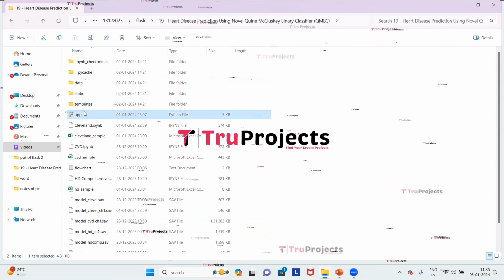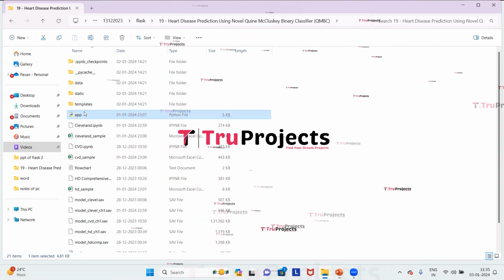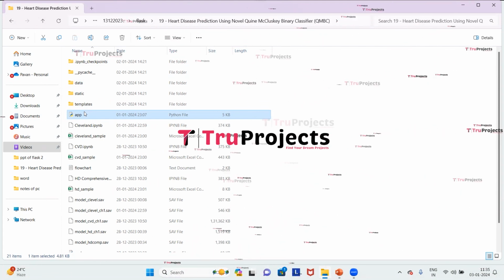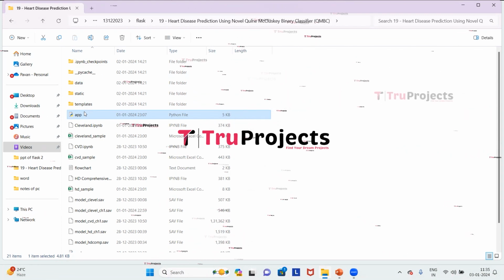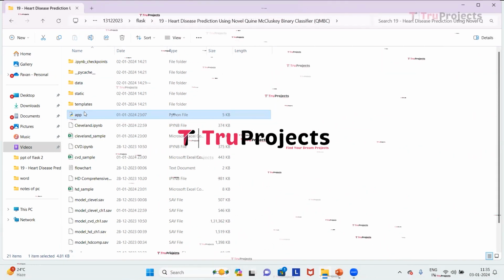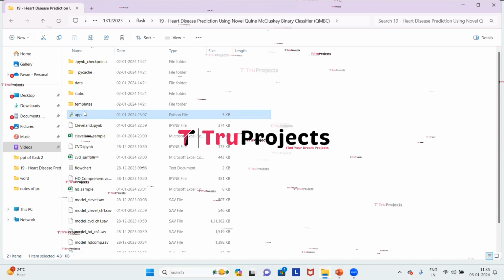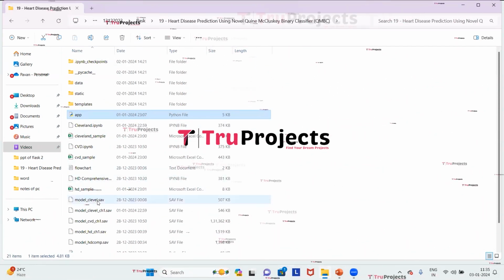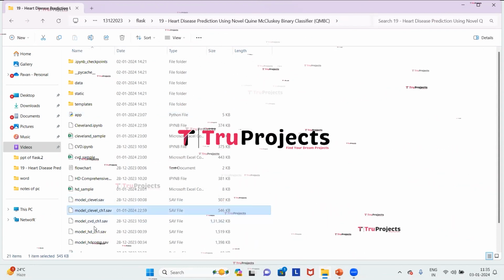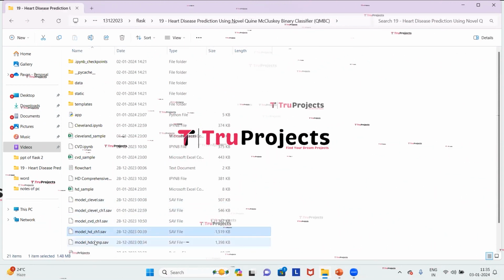This is the app.py file. This .py file contains the information related to front-end logic. It includes code written in Python that handles server-side operations such as processing user requests, interacting with the database, and generating dynamic content that is to be rendered in the HTML templates. These are the model files which contain the algorithm information and that will be loaded into the project code during runtime.